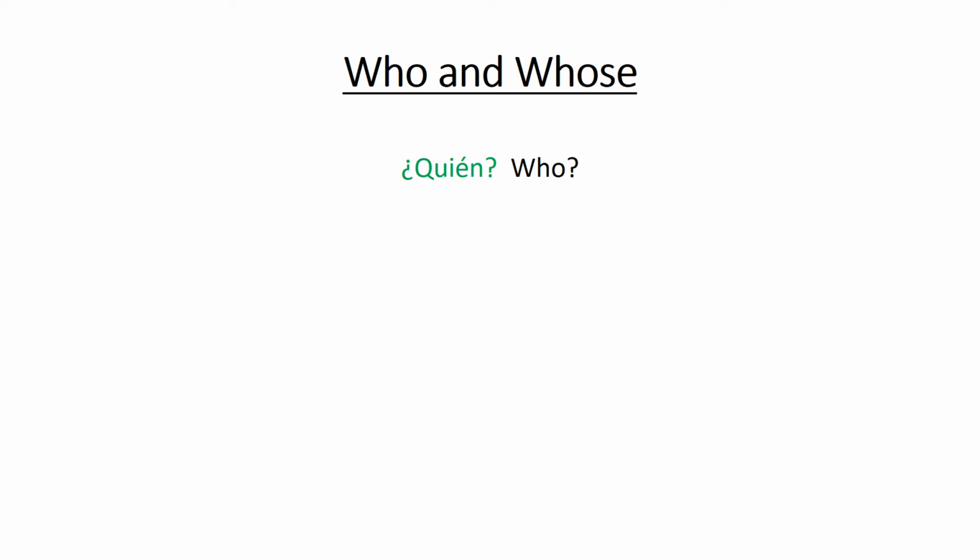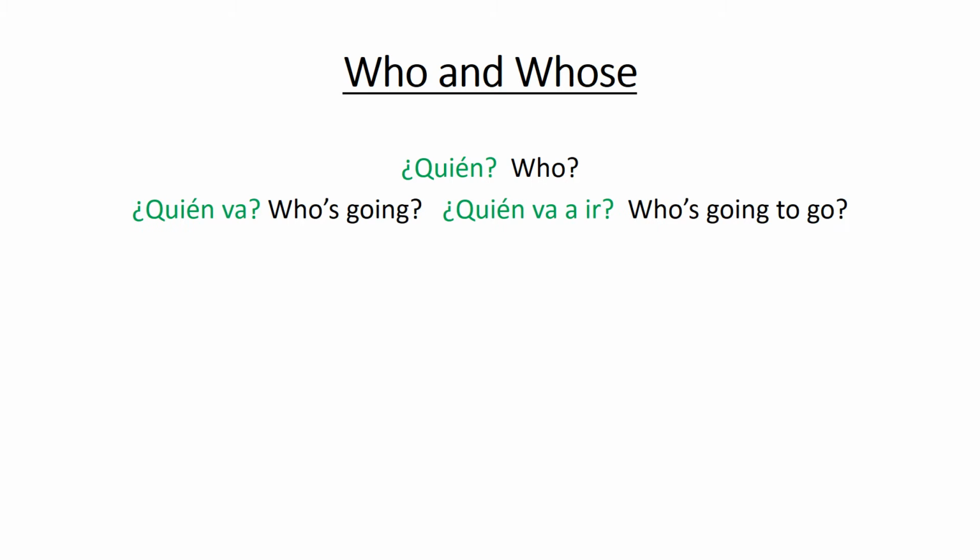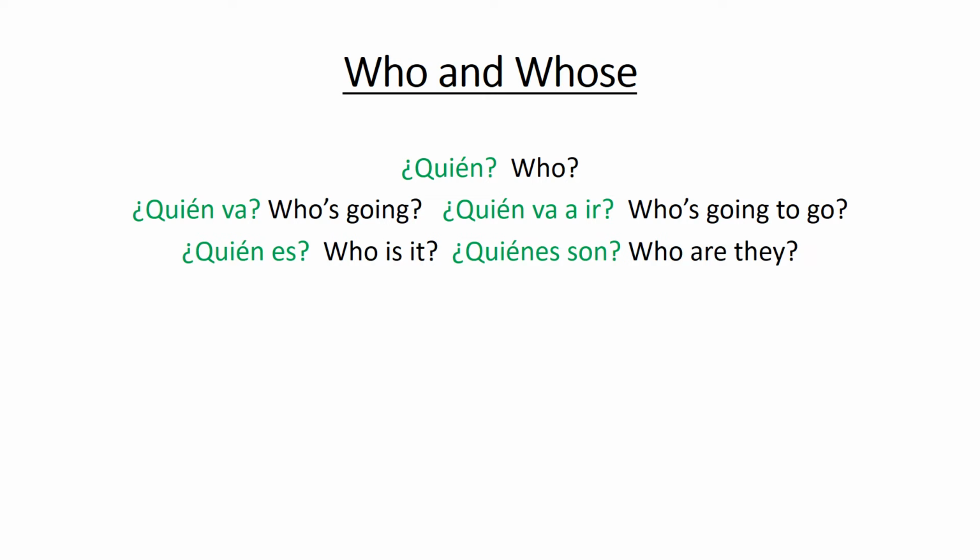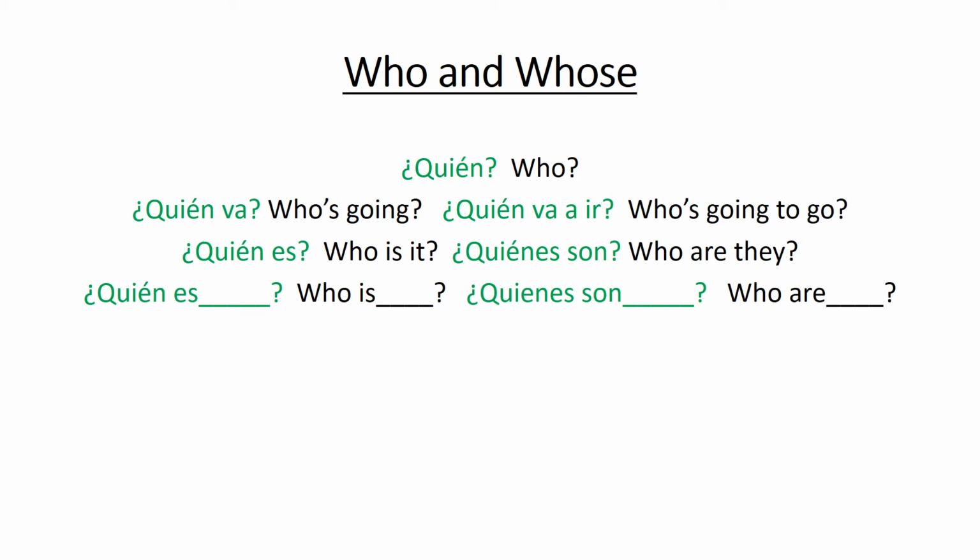It is quién, who. ¿Quién va? Who's going? ¿Quién va a ir? Who's going to go? ¿Quién es? Who is it? ¿Quiénes son? Who are they? ¿Quién es? And then you fill in the blank. So who is she, we'll say. ¿Quién es ella? Or ¿quiénes son? Fill in the blank again here if you want to say who are they. ¿Quiénes son ellos?